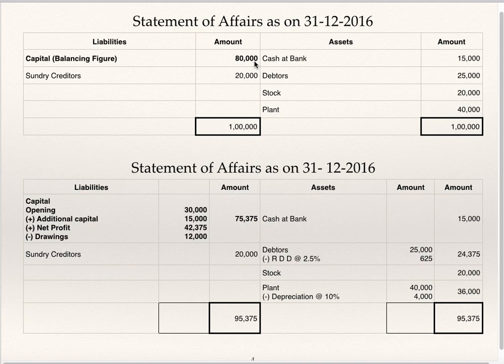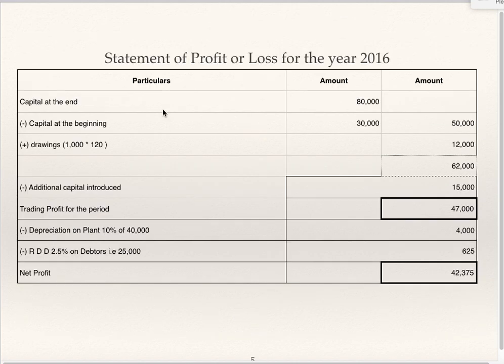First step is preparation of statement of affairs that we have done. Second step is statement of profit or loss. Statement of profit or loss for the year 2016, capital at the end minus capital at the beginning, you will get increase or decrease. If it is positive, it is increase. If it is negative, then it is decrease in capital. Now increase in capital is 50,000. Add drawings 12,000. 50 plus 12 is 62,000. Minus additional capital introduced is 15,000.